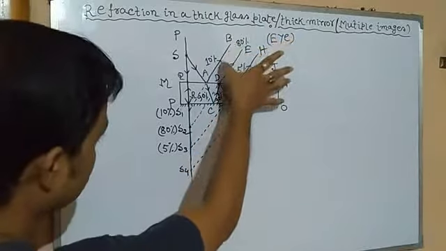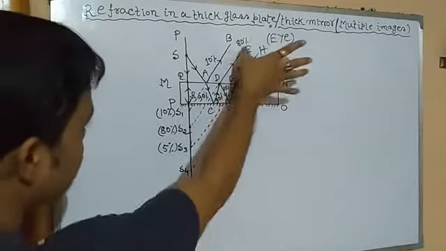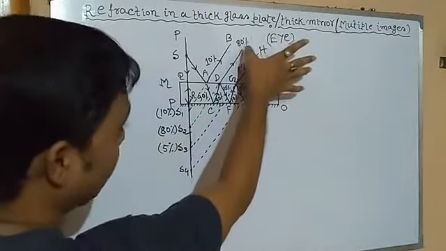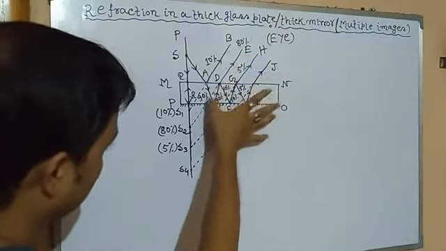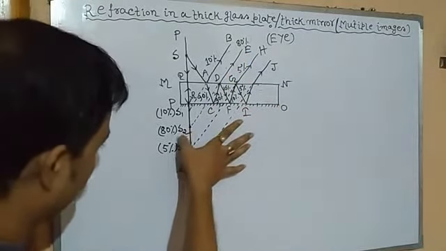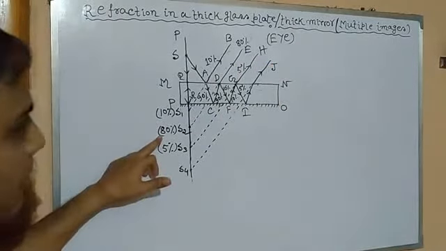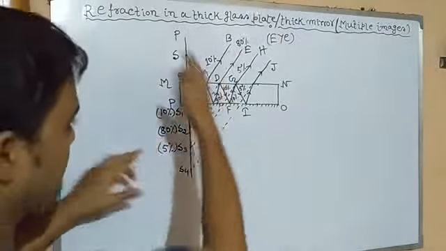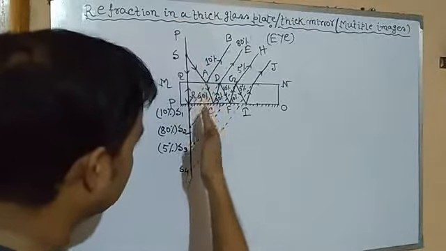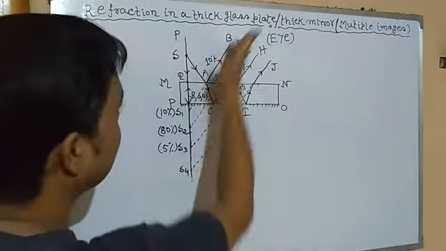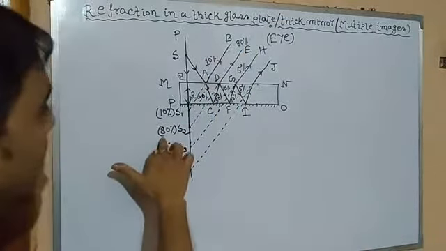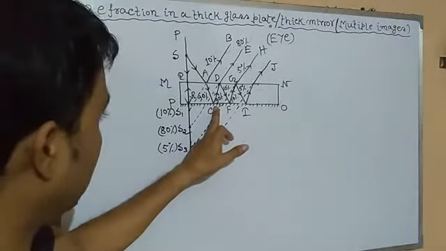It is formed by extending ED in the backward direction, so it is 80%, since after losing 10%, 90% of light is reflected, refracted, again reflected, and then 80%.